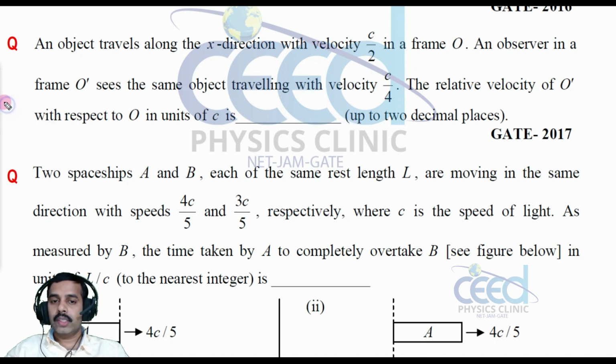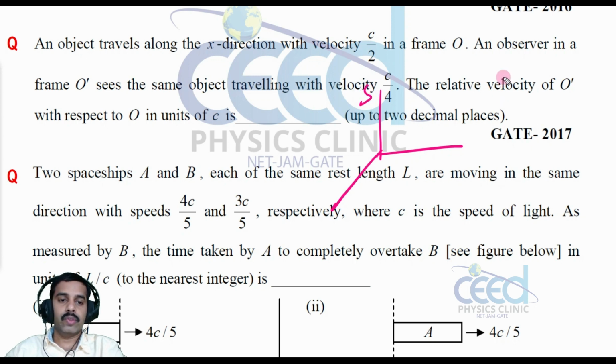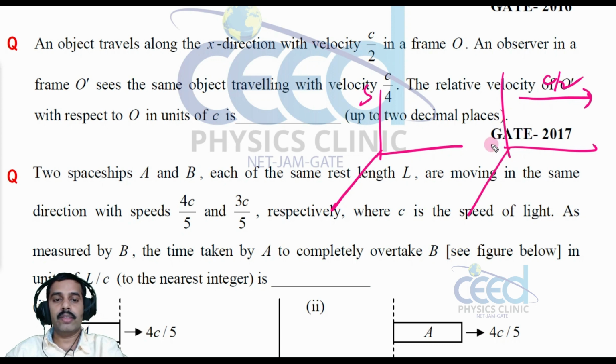So in this question, an object travels in the x direction with a velocity c by 2. If you are looking from this frame S, this particle is moving with a velocity c by 2, right? Now if a person observes from the O dash frame, this is O and this is O dash, the velocity is found to be c by 4.